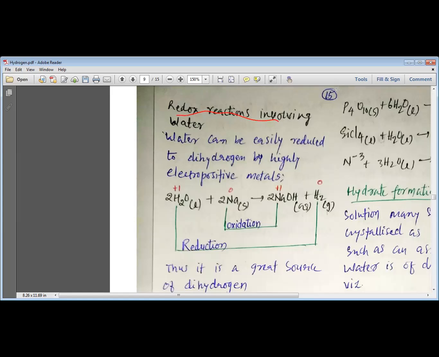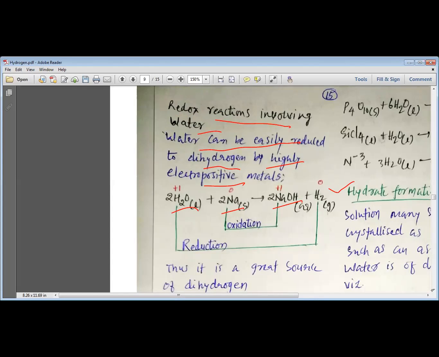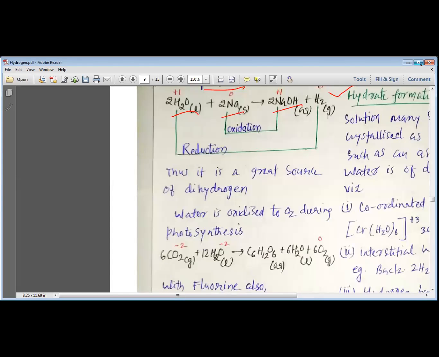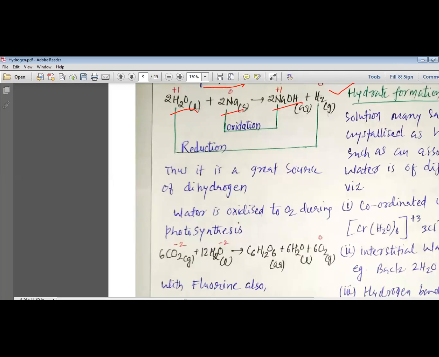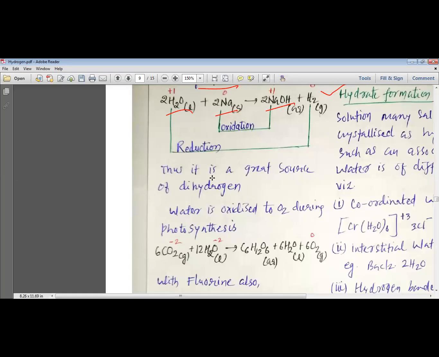The second property that we need to understand about water is the redox reactions involving water. Water can be easily reduced to dihydrogen by the various electropositive metals of group 1 and 2. You can see that when water reacts with sodium, it produces sodium hydroxide and hydrogen gas. Even in the 10th standard, you might have studied the production of hydrogen gas from water by various reactive metals. Thus, it is a great source of dihydrogen.